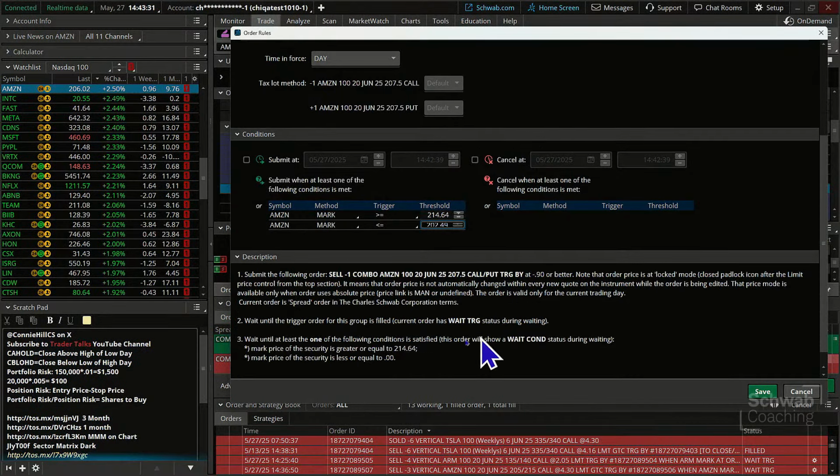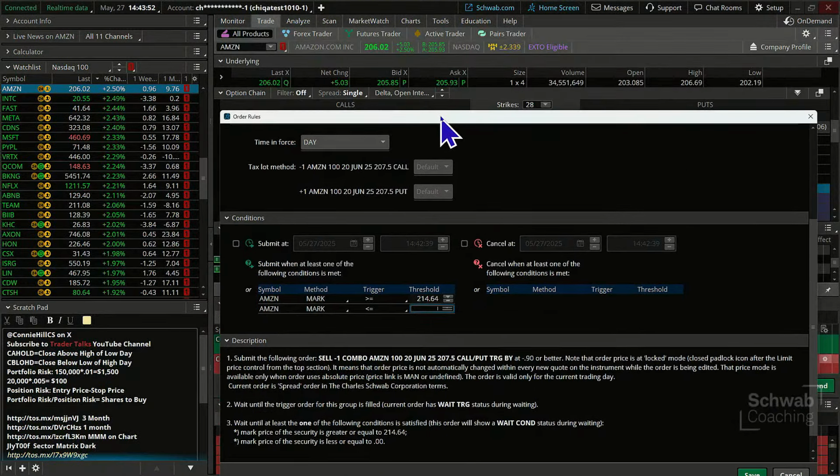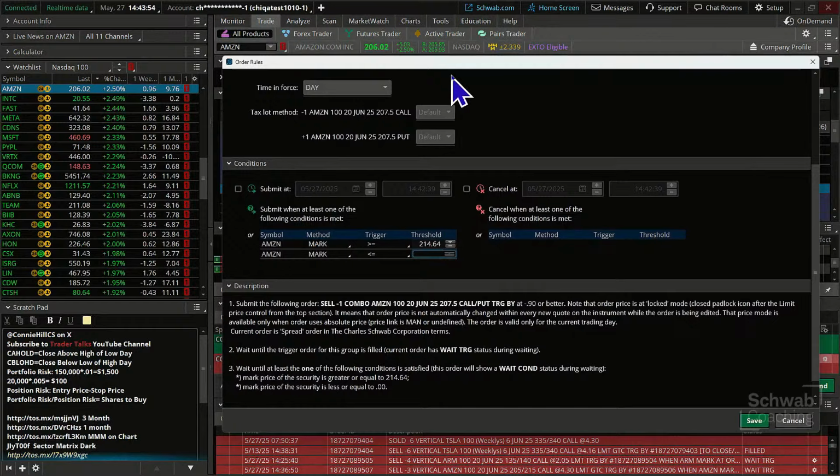Okay, let's make sure we've got these the right way. So greater than 214. And that one didn't click in. Why didn't you want to click in there for us? Let me just retype this. And let me just look at the current price here. Yeah, it's definitely below the current price, so it should take it just fine. 202.49. Well, I'm not sure why it's having an issue going in here.